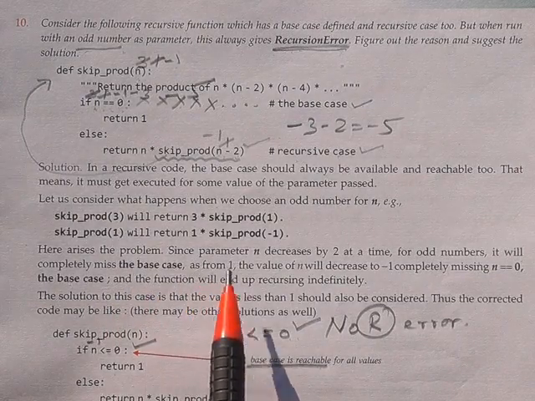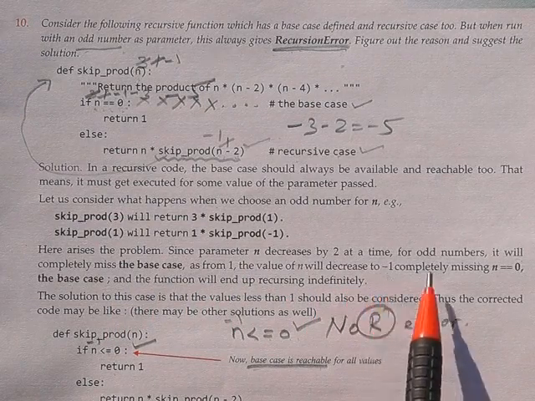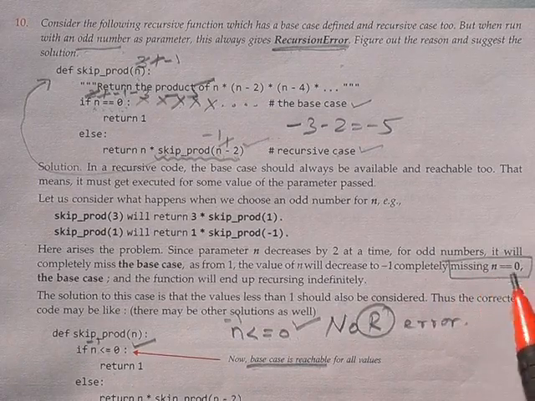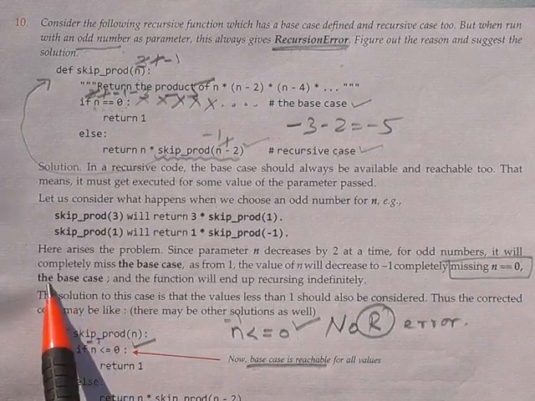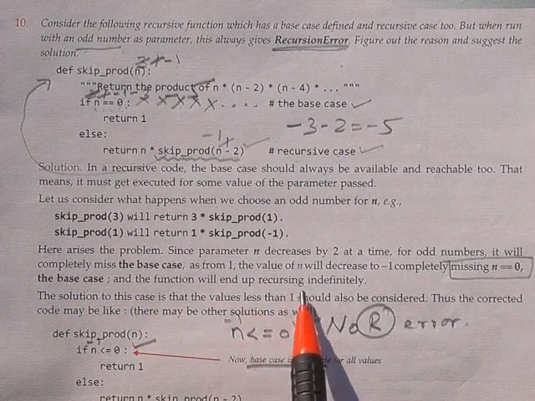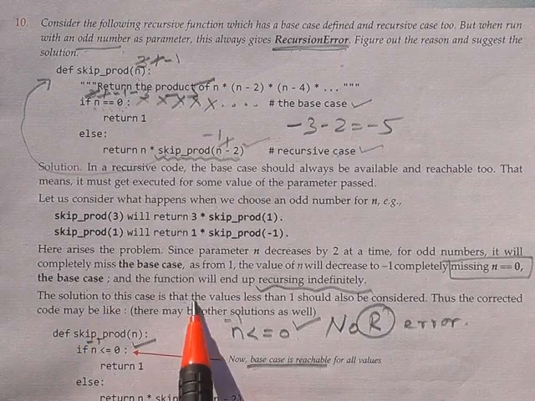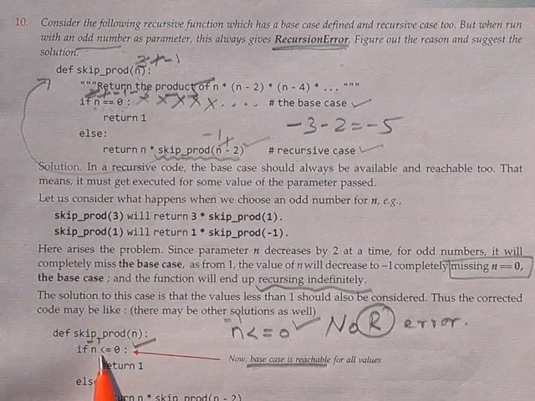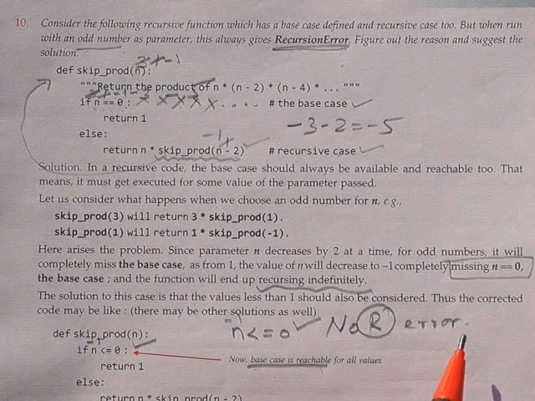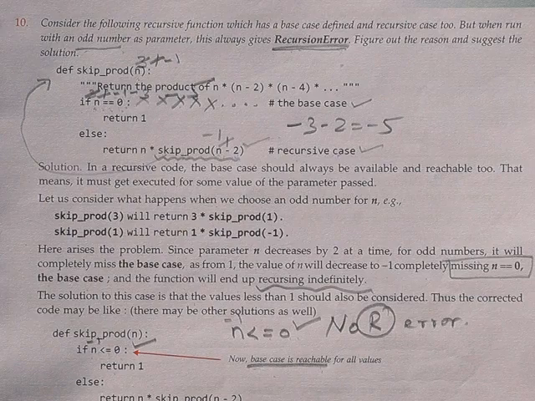The value of n will decrease to minus 1, completely missing n equal to 0, the base case, and the function will end up recursing indefinitely. So the solution is, if you give n less than or equal to 0, the base case is reachable, so there will be no error. So hope you understand. Thank you very much.